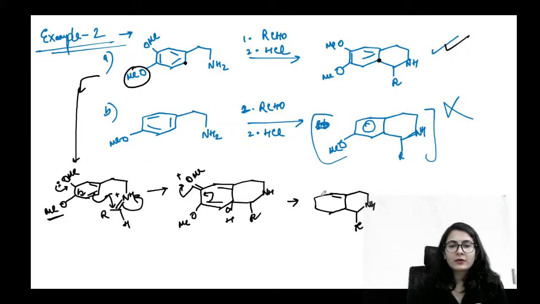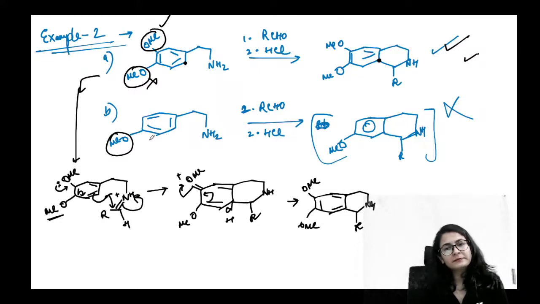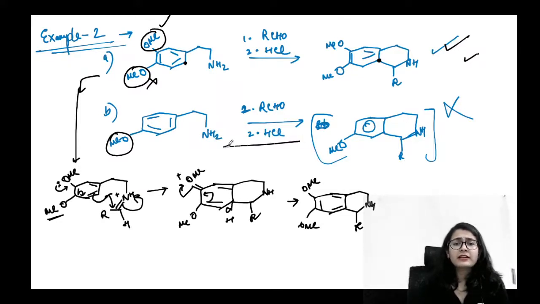All right, so this is what you see in this way. Only the para-methoxy is going to help. So if only the para-methoxy is going to help and there is no contribution of meta-methoxy group, इसीलिए ये product बन रहा है. And here if there is no contribution, resonance नहीं है, so you are going to get back the reactant because nobody is assisting in the reaction, isn't it? That is why you don't get this as a major product. Second reaction में वापस से starting material मिल जाएगा. Okay?